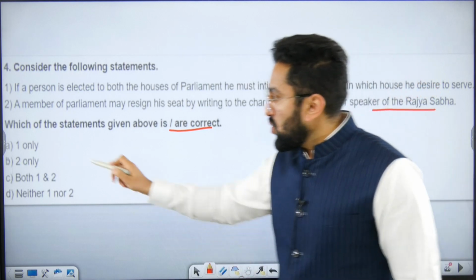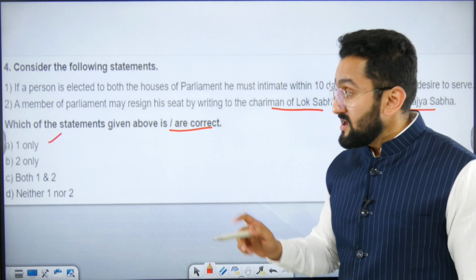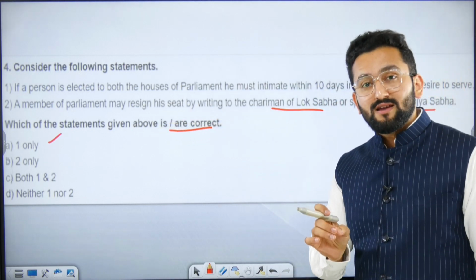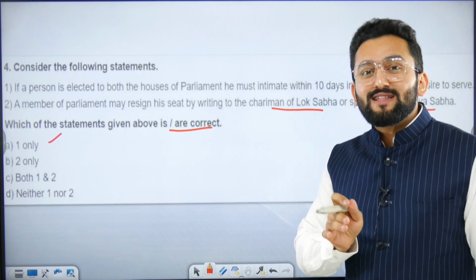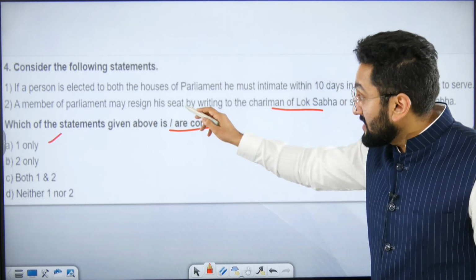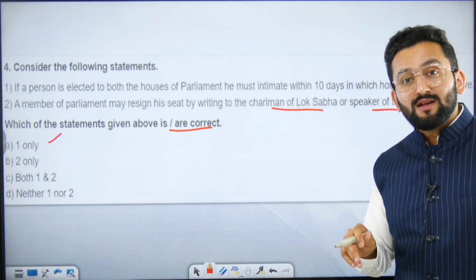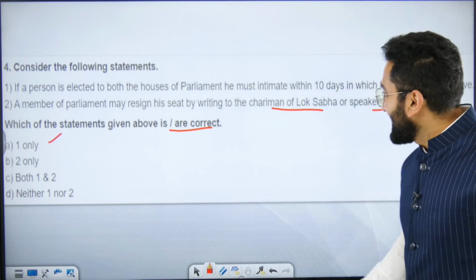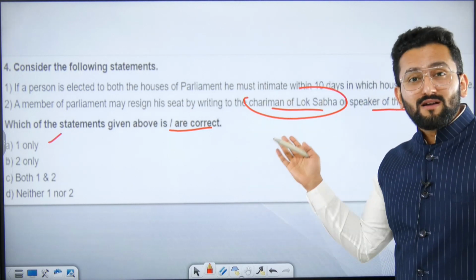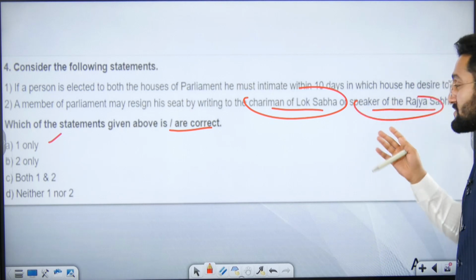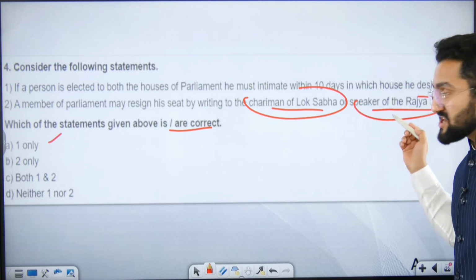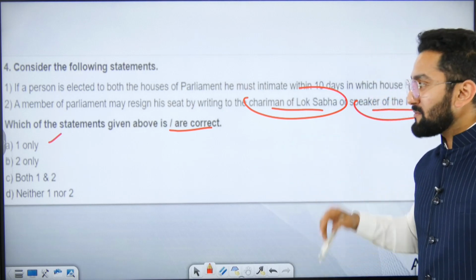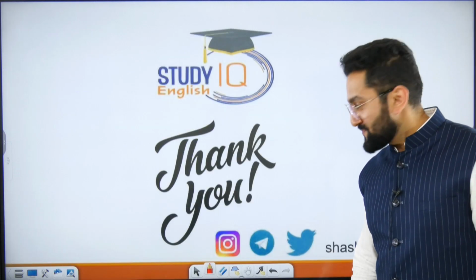The answer is 1. Why? Those who are saying, sir, the second statement is correct, I must say that it is a sin to say that. If someone is thinking that this statement is correct, then this thinking itself is a sinful act. Why? Because chairman of Lok Sabha, speaker of Rajya Sabha, what is this? Rajya Sabha has a chairman and Lok Sabha has a speaker, right? There's a swap that happened here. I think it is clear now.